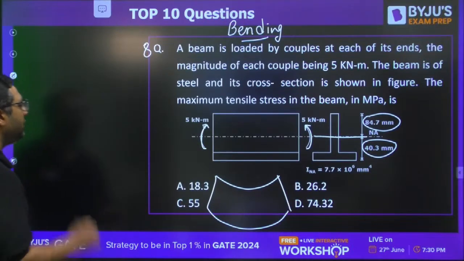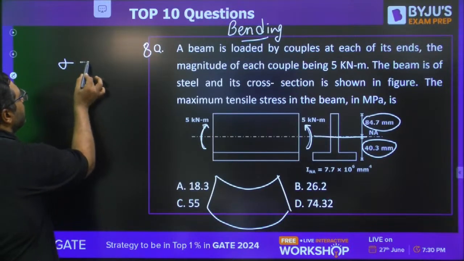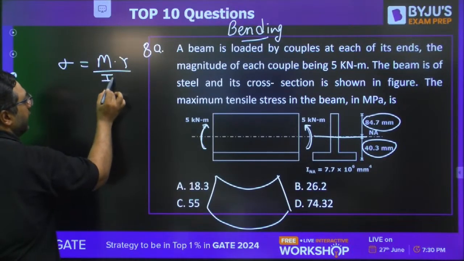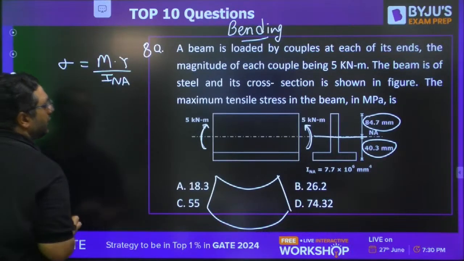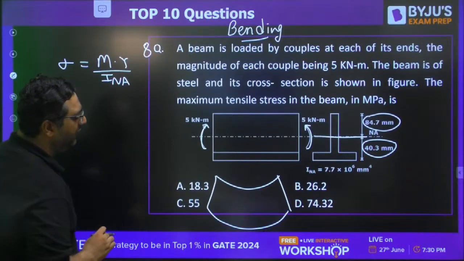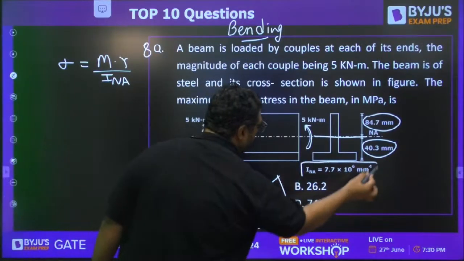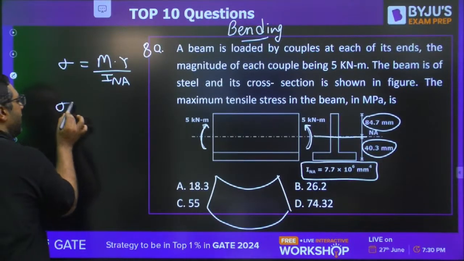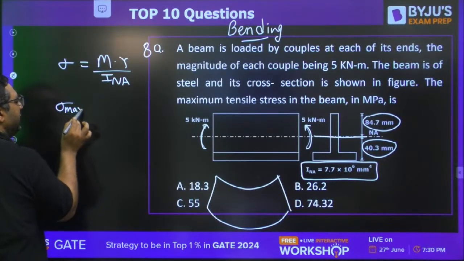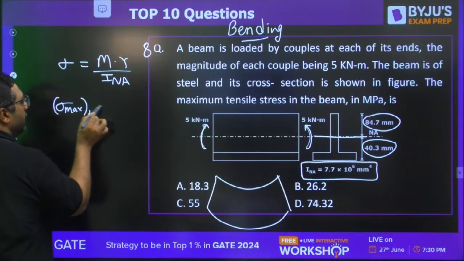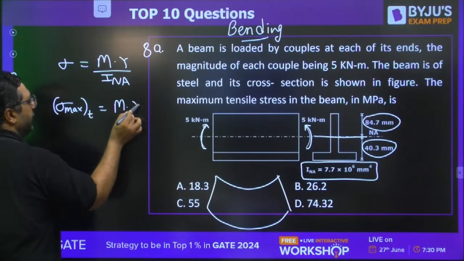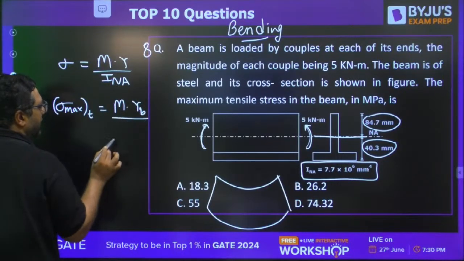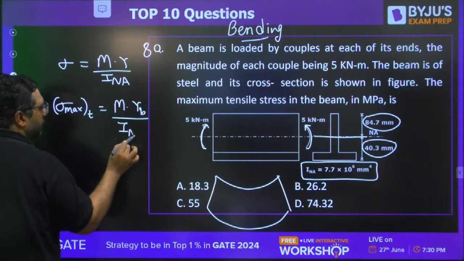So you need to find out the tensile stress. You know that sigma is equal to M into Y upon INA. I feel they have given the value of I about the neutral axis. So you can write sigma maximum tensile is M into distance of bottom fiber divided by INA.